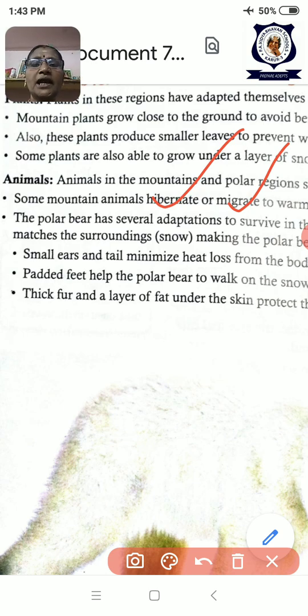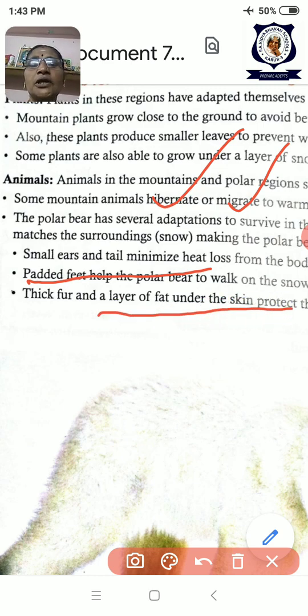They are also adapted with thick fur, which can retain heat inside the body itself, not allowing the heat to go outside, because it is living in the cold region. If it loses body heat, then what will happen? The bear will die. Also the thick fur gives protection. The polar bear has padded feet, which can walk on the snow very smoothly. It also has a layer of fat under the skin to protect itself from the biting cold.